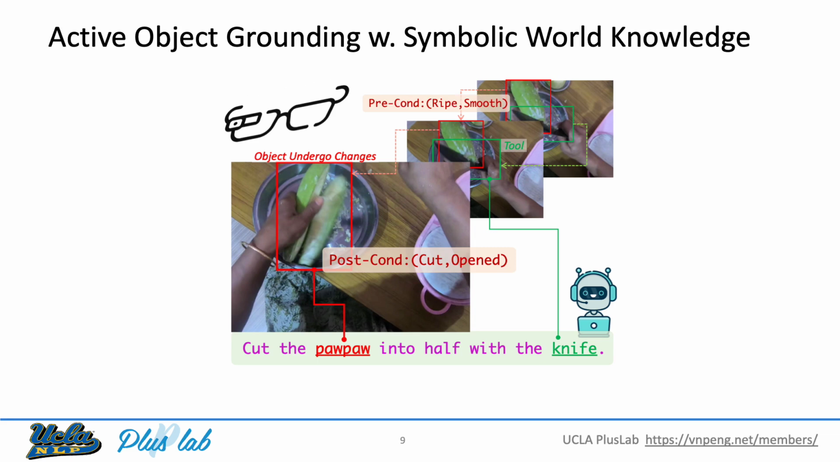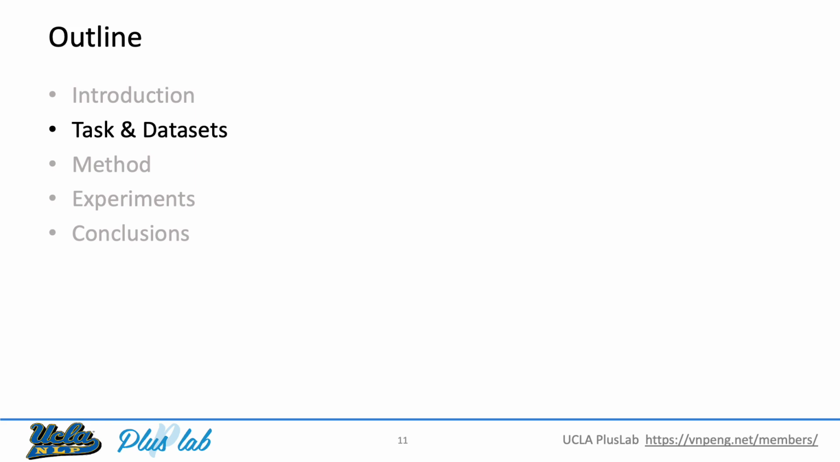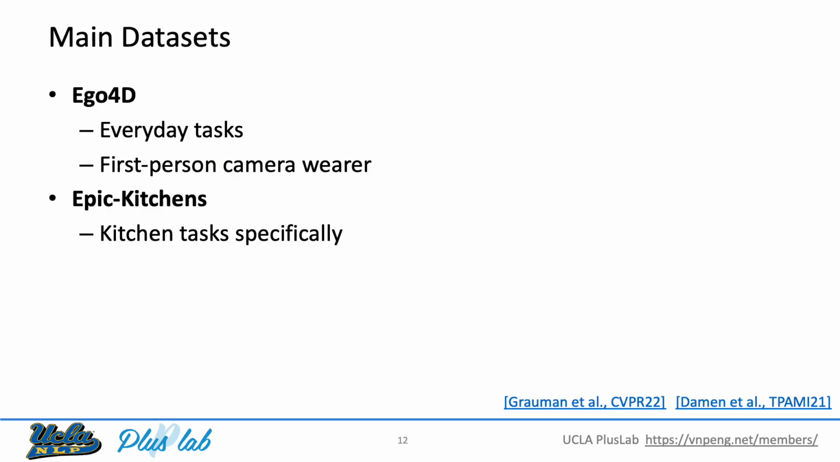In this work, we propose to leverage action condition symbolic knowledge of the active objects, thus providing existing phrase grounding models with continuous localization guidance. Furthermore, we utilize general object-level descriptions, regardless of the actions being performed, to enrich our symbolic knowledge. Next, I will introduce our tasks and datasets.